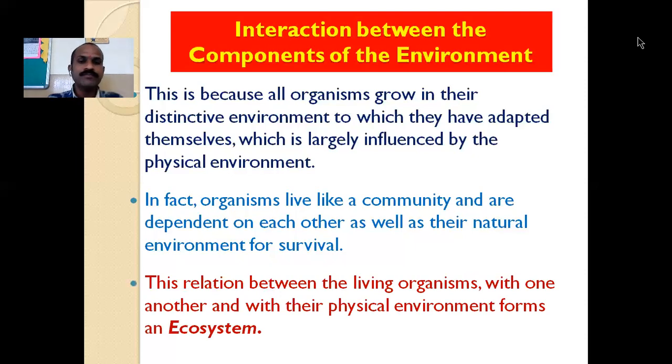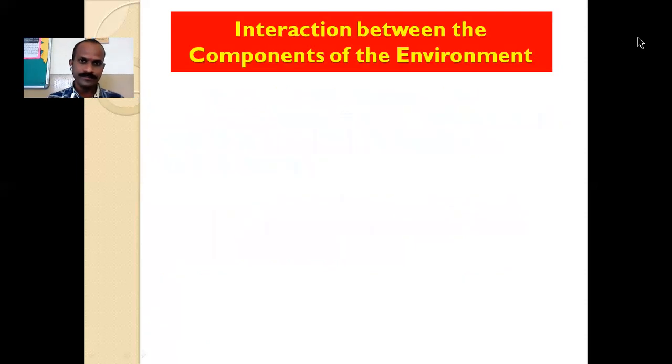So this relation between the living organisms with one another and with their physical environment forms an ecosystem. This interdependency is known as the ecosystem.